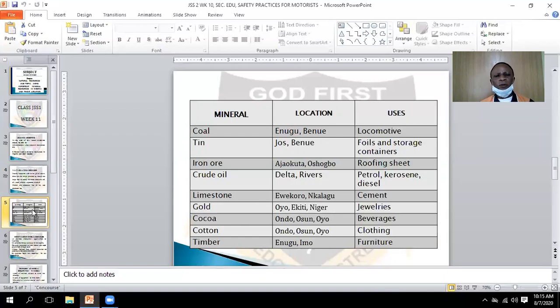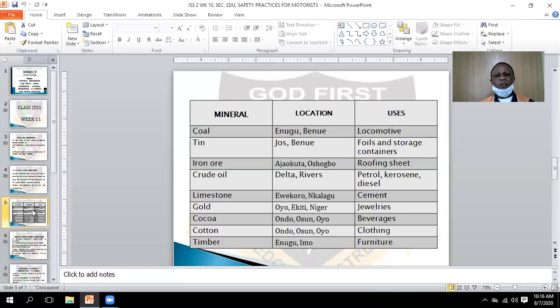Let's talk about limestone. What is limestone? Some of you don't know what they call limestone. It's a stone. We can get it at Ewekoro, Nkalagun. We use this to make cement, or we use part of it to make chemicals. Even they use it to make the ceiling for asbestos and many more.